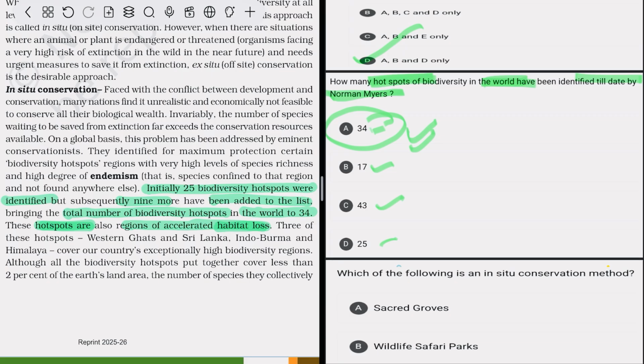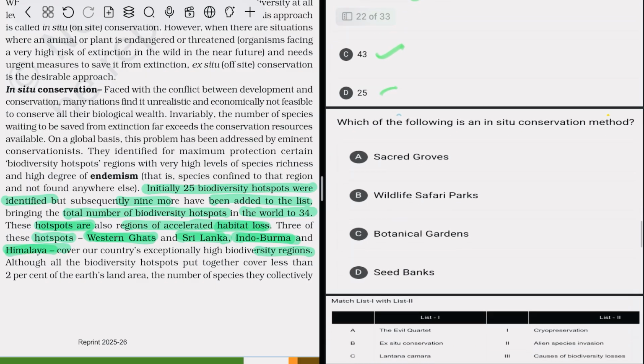And there are three major hotspots: Western Ghats and Sri Lanka, Indo-Burma, and Himalaya cover our country's exceptionally high biodiversity region. So those are India's three hotspots: Western Ghats and Sri Lanka, Indo-Burma, and Himalaya.